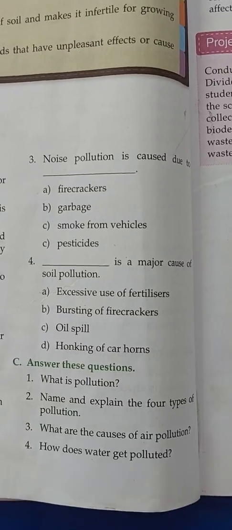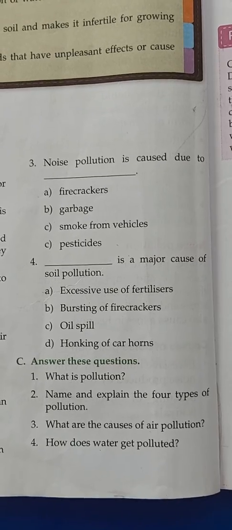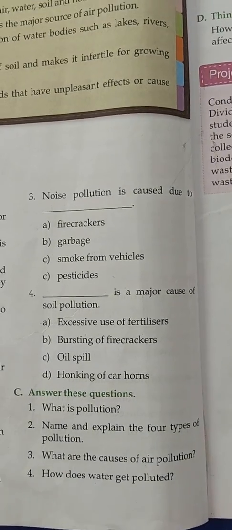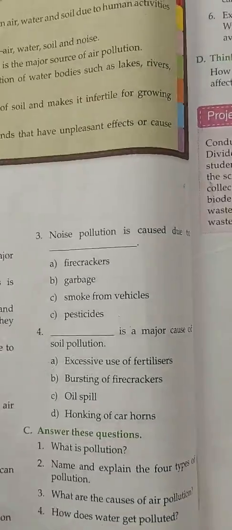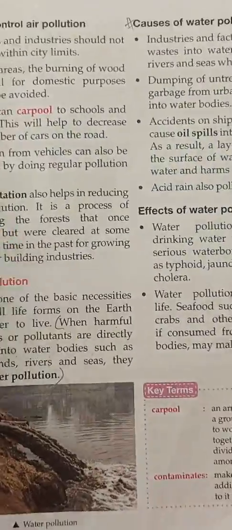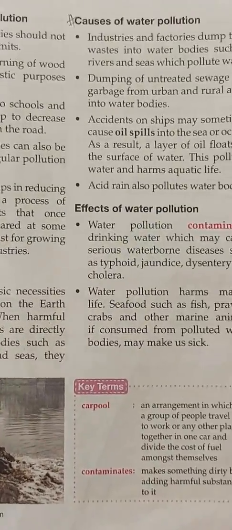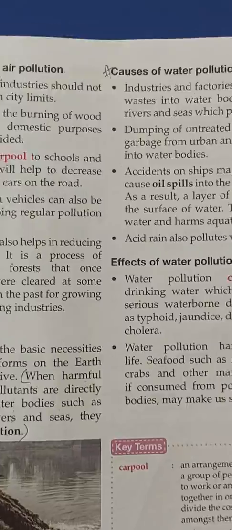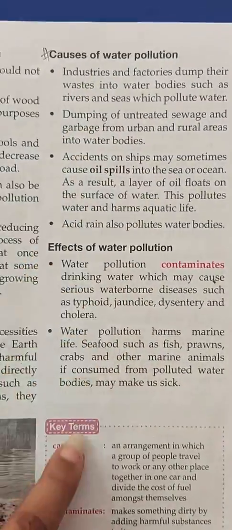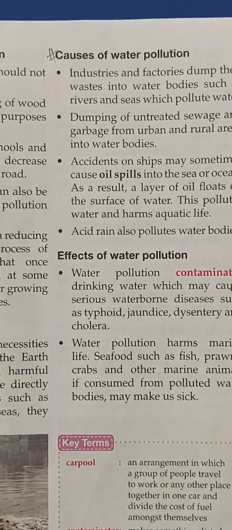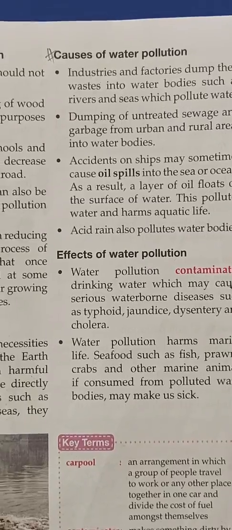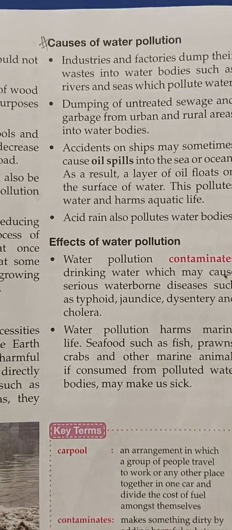Next is your question, how does water get polluted? So that means again you have to mention the reasons, causes of water pollution. For this you have to move again to page number 53, and here under the heading of causes of water pollution you can find the reasons behind water pollution. So as per your convenience, you can write down any 3 points which you can easily learn